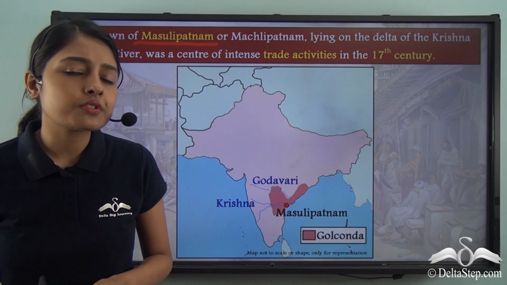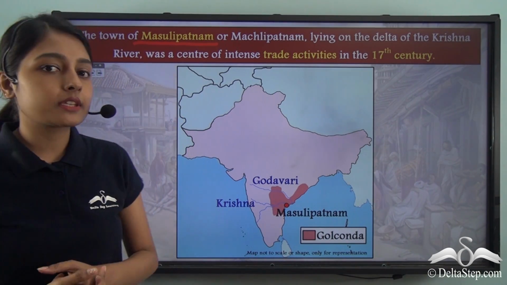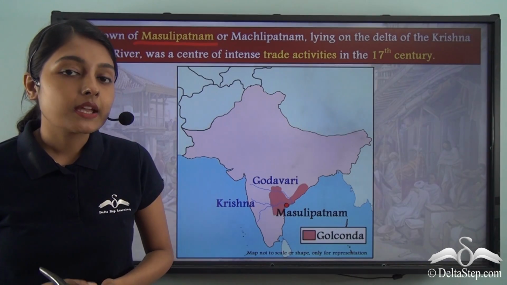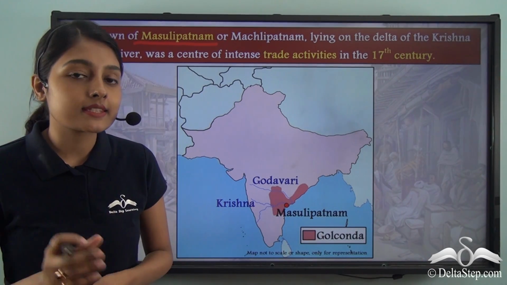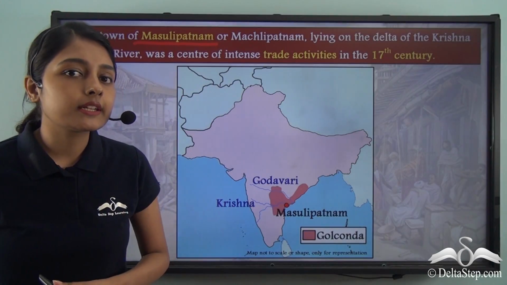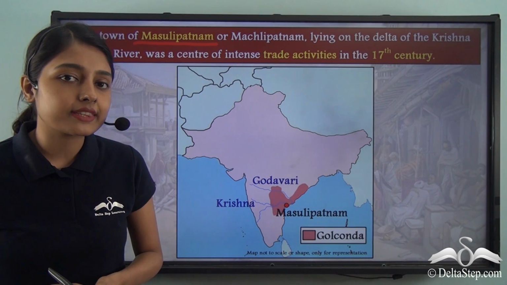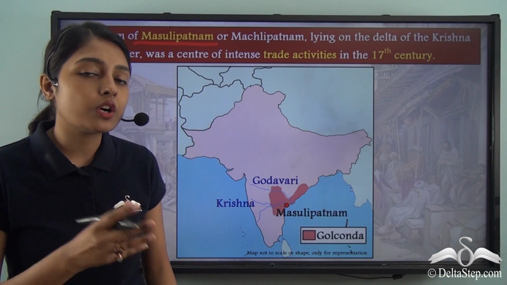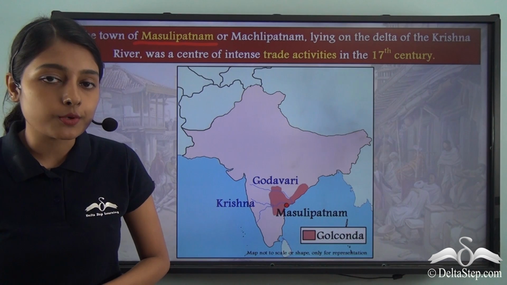Now you must be wondering about the etymology of Masulipatnam. In Telugu, Masuli or Machli means fish and Patnam means city. So just by hearing the name of this port town, Masulipatnam, you can infer that fishing activities were and still are carried out in this port town.